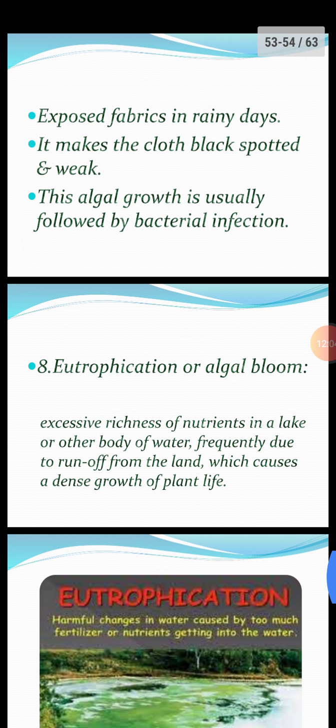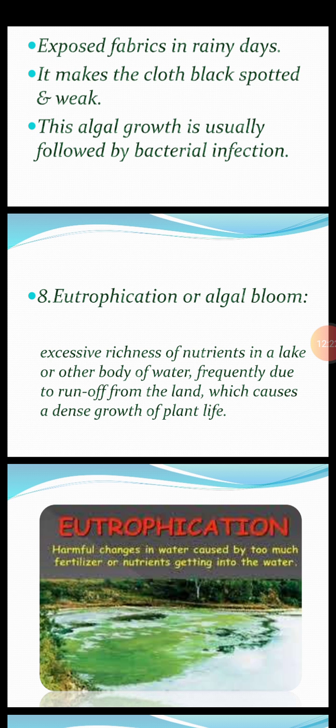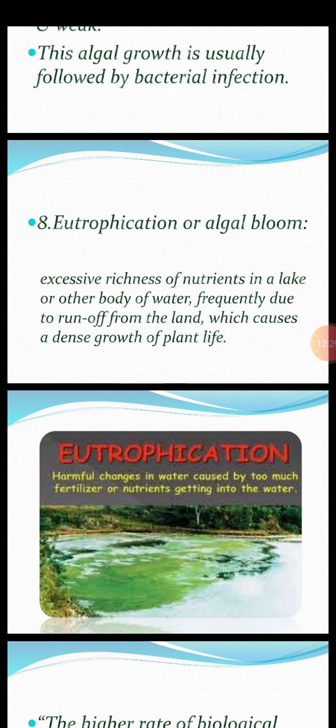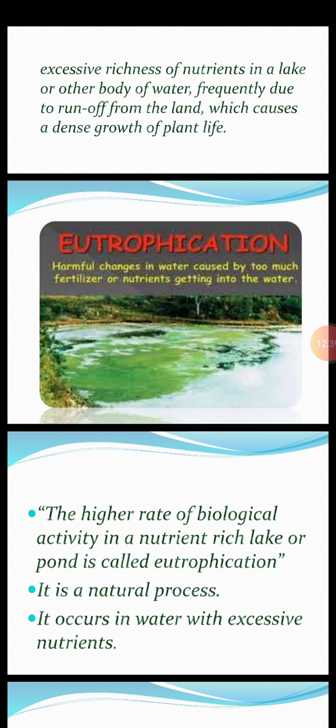Eighth point is eutrophication or algal bloom. Excessive enrichment of nutrients in a lake or other body of water, frequently due to runoff from the land, causes a dense growth of plant life. That is, a kind of algae population is formed in the water. It makes the color of water green and causes depletion of oxygen. Now, the picture of eutrophication. That is, harmful changes occur in water.